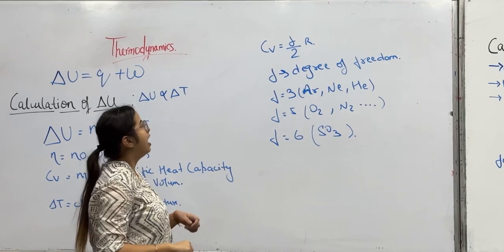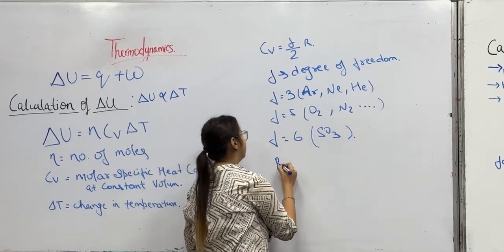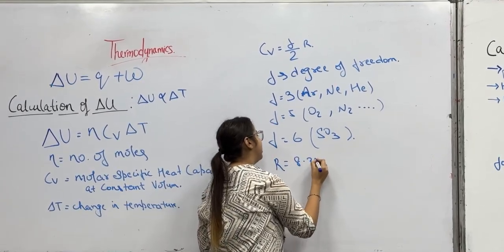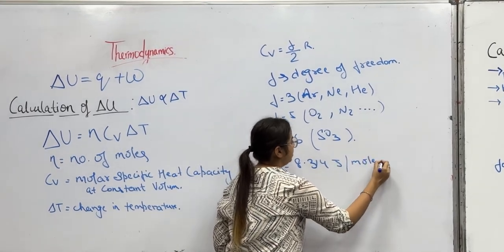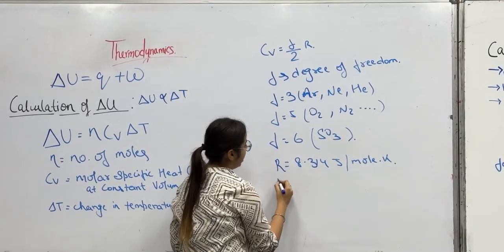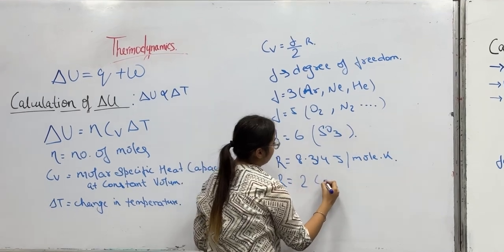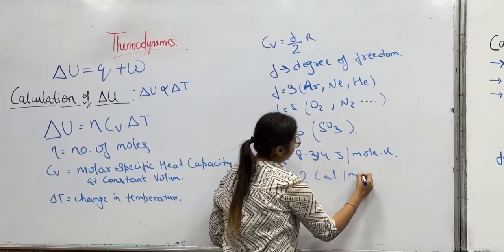The value of R is 8.314 joule per mole Kelvin, and R also equals 2 calorie per mole Kelvin.